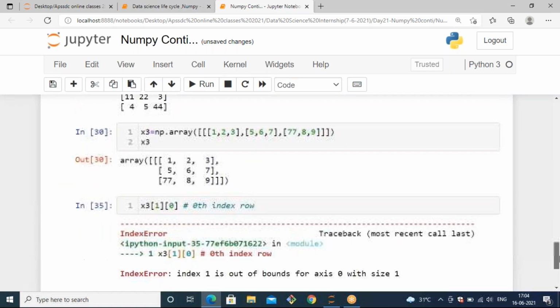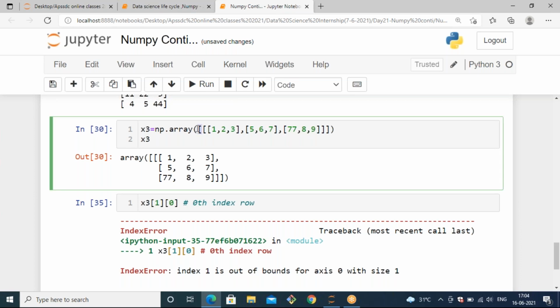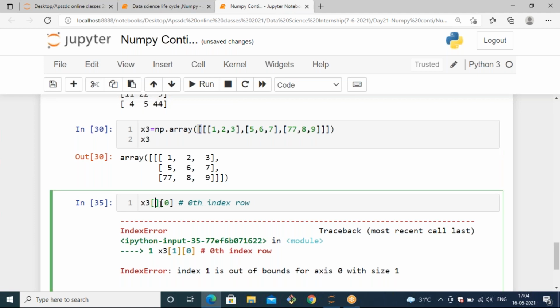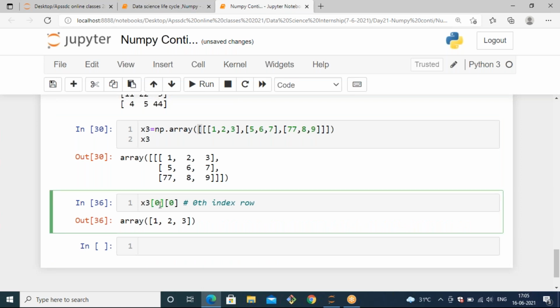Because in this three-dimension array, the single dimension has only index 0, it starts with index 0. That's why you need to specify 0 only. If you pass any other value other than 0, you will get an index out of bounds error, because it has only the fixed index 0.